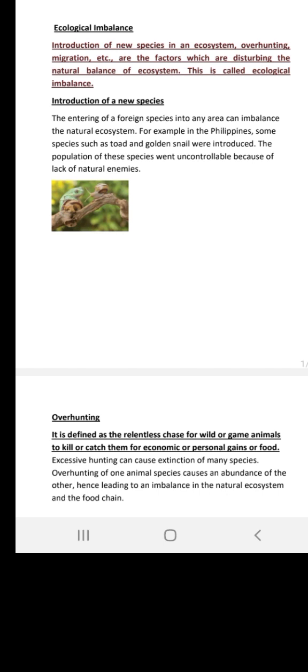Now the population of these species went uncontrollable. Why? Because of lack of natural enemies. Obviously there was nobody who could eat these two species, so the number increased to a very high level. Species are controlled because every prey should have a predator, so that the number of individuals can be controlled.